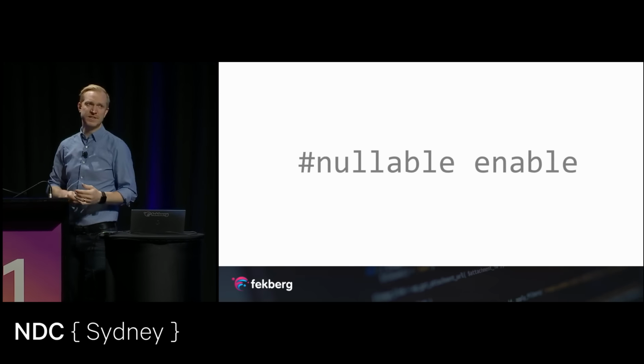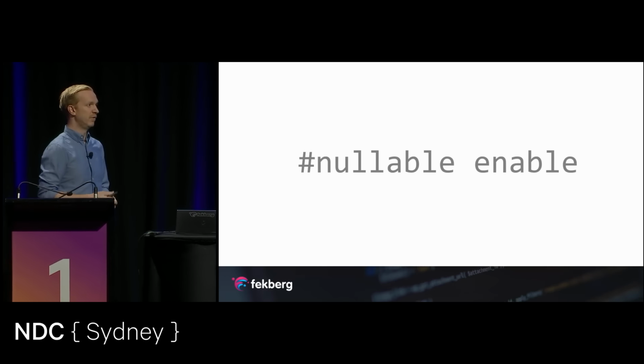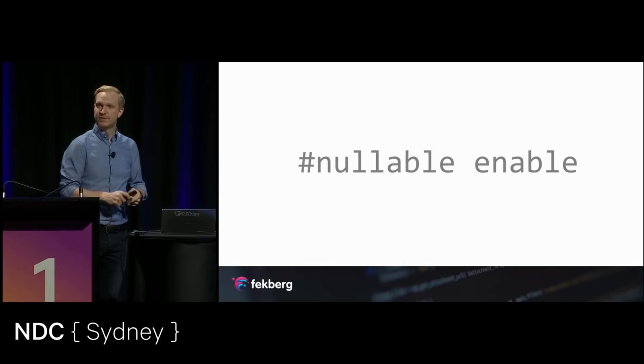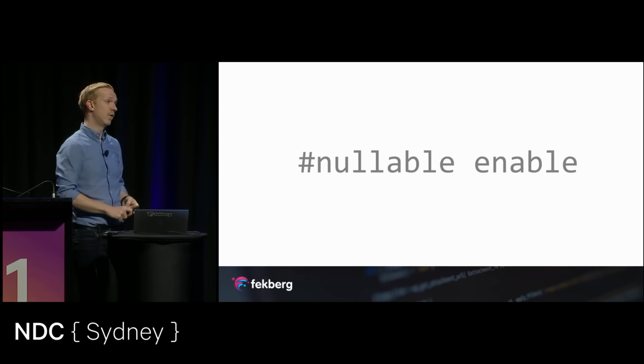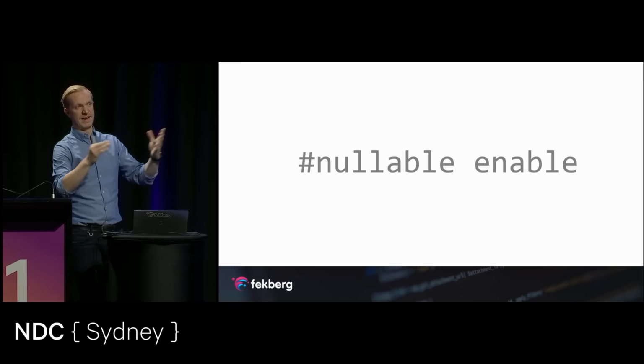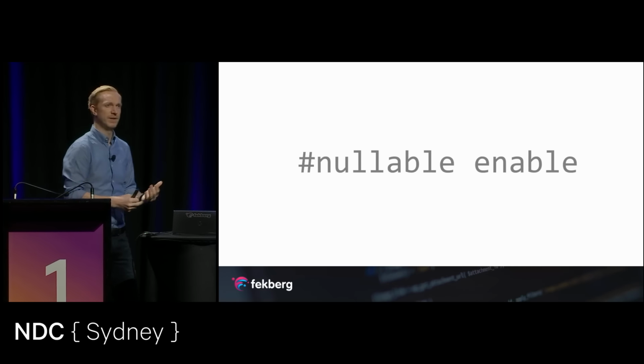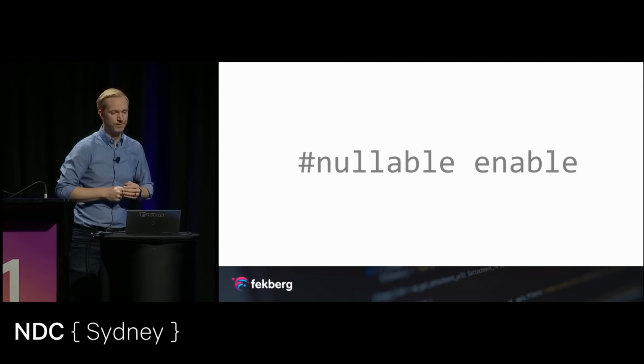This is the default in .NET 6 and going forward. So if you create a new project, this is going to be enabled. You can enable this for a method. You can enable it for one line of code, for a class, for a namespace. You can enable it for an entire project. I don't believe there's a setting for an entire solution, but you'll just enable it per project.